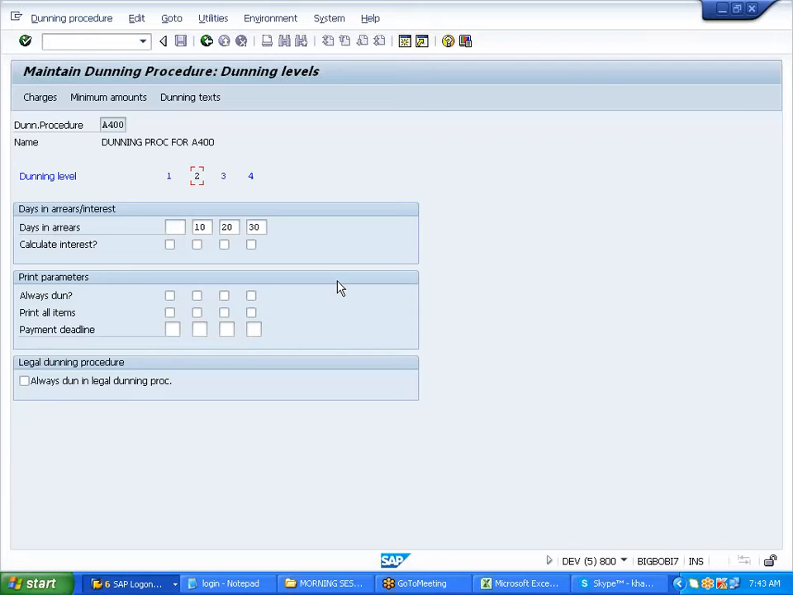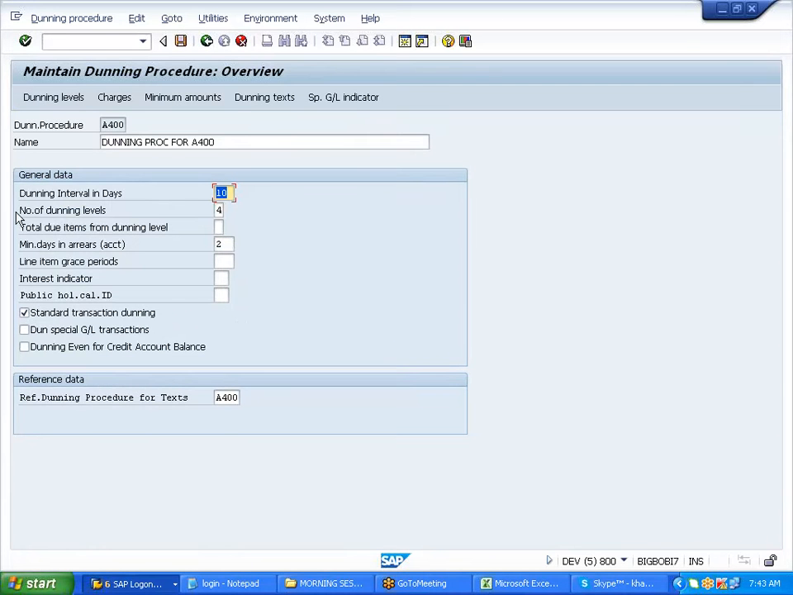So it is an interval in days that you're running. 1 to 10, then 10 to 20, 20 to 30, like this. So minimum 4 you can go. Let us see how many I can go. I can go number of intervals only till 9, not more than that, because it's a single digit. I cannot maintain 10 or level 12. So I can go up till 9. So I'm maintaining 4.